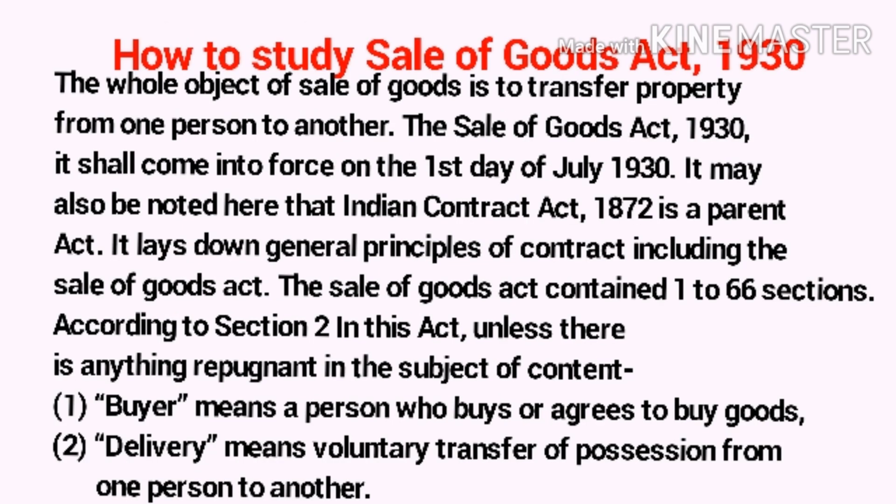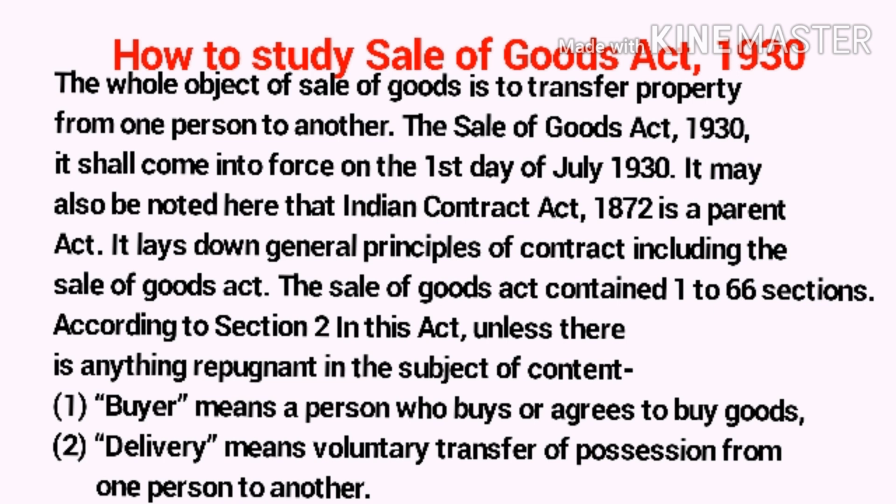The whole object of sale of goods is to transfer property from one person to another. The Sale of Goods Act 1930 itself came into force on the first day of July 1930. It may also be noted here that the Indian Contract Act 1872 is the parent act. It lays down the general principles of contract, including for the Sale of Goods Act.